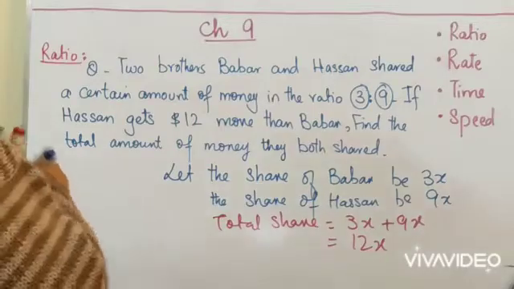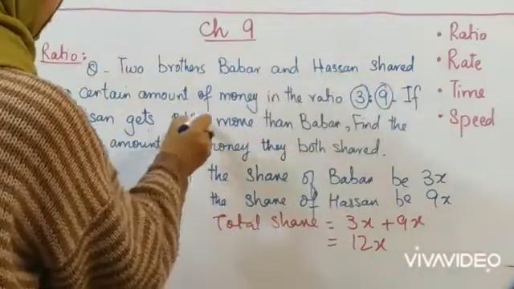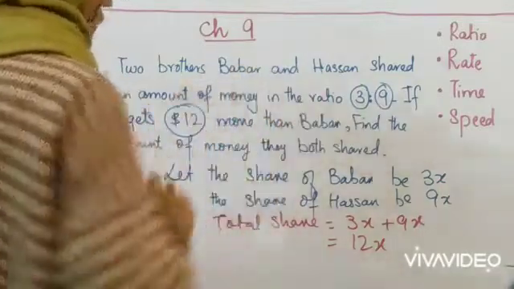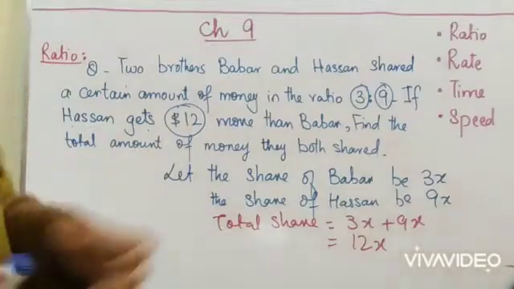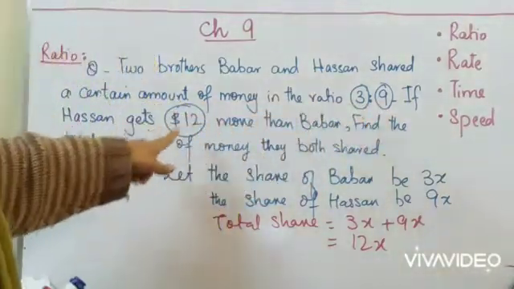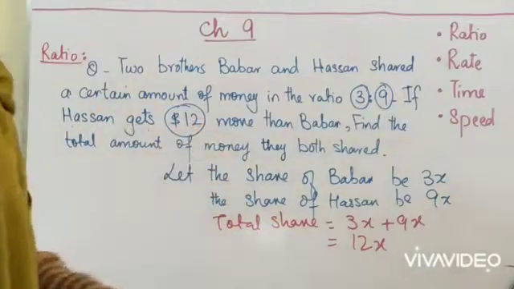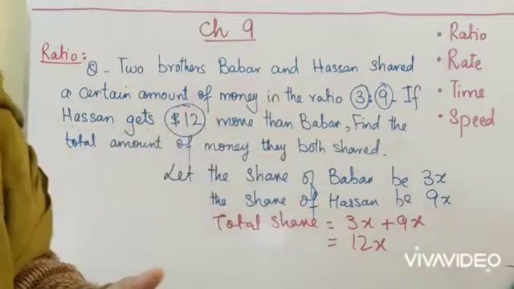Now see the next part of the question. If Hassan gets $12 more than Babar, then what happens? Because Hassan's ratio is more than Babar's, it means that he gets something more than Babar, so he gets $12 more than Babar.